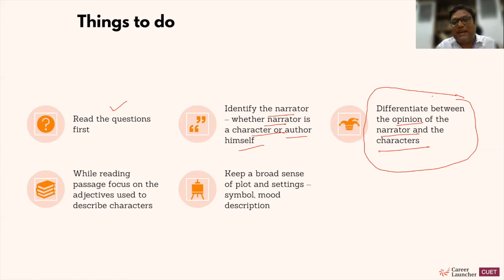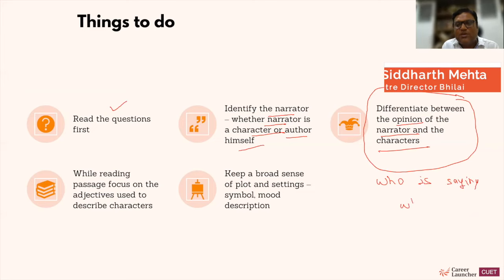Author frames the character to put forth his point. So don't get into that confusion. Simply, who is saying what? If I have to describe it, who is saying what? This is important to understand, because when the question comes, this will help us.